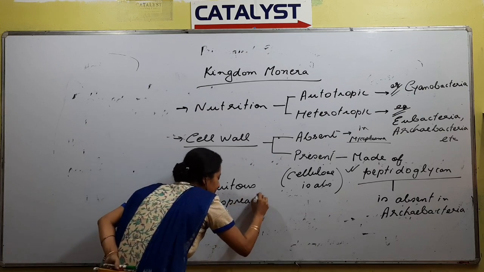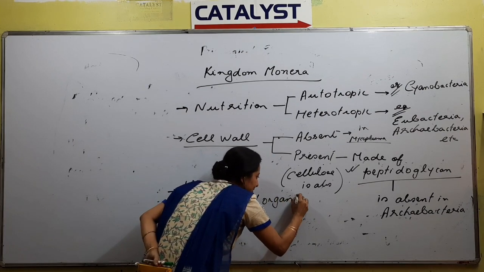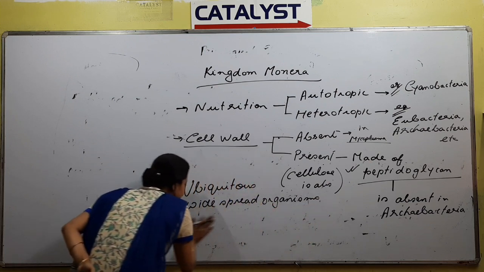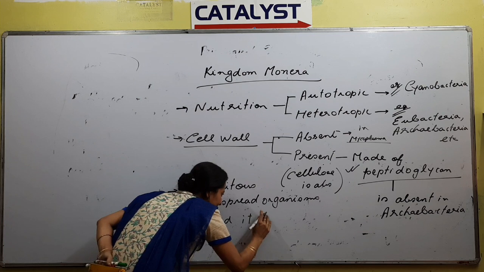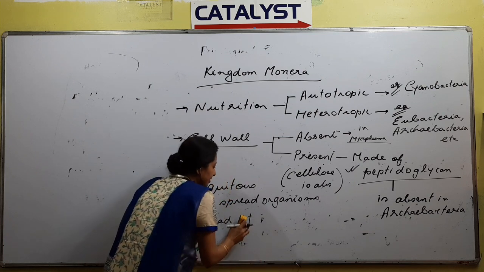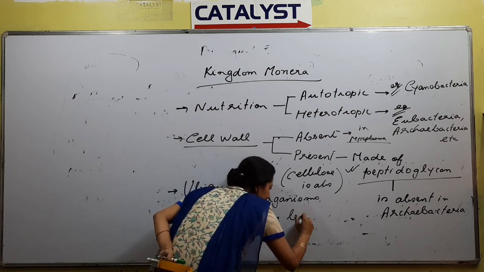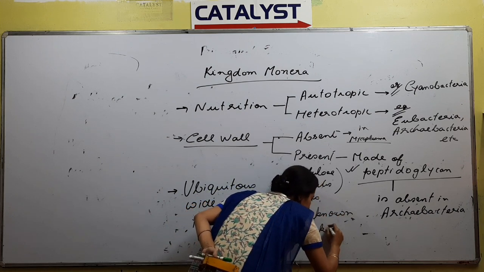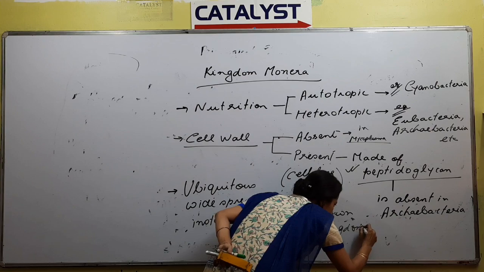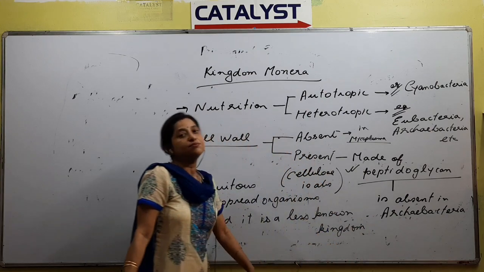But no doubt they are widespread, but it is a less known kingdom.